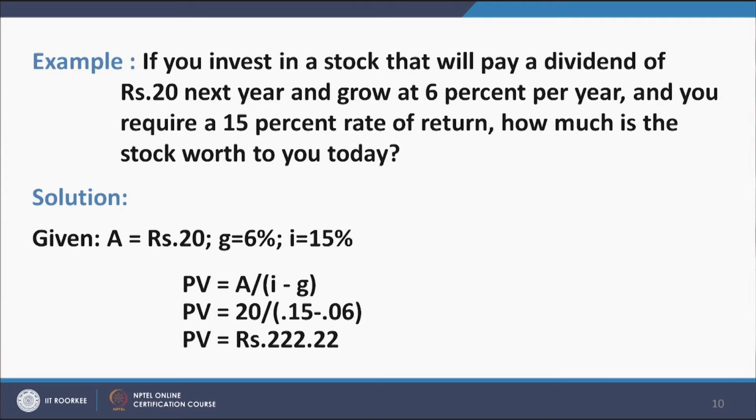Now, let us take some numericals. If you invest in a stock that will pay a dividend of rupees 20 next year and grows at 6% per year, and you require a 15% rate of return, how much is the stock worth to you today? So, here A is 20, g is 6%, i is 15%. So, PV equal to A divided by in brackets i minus g, it comes out to be rupees 222.22.